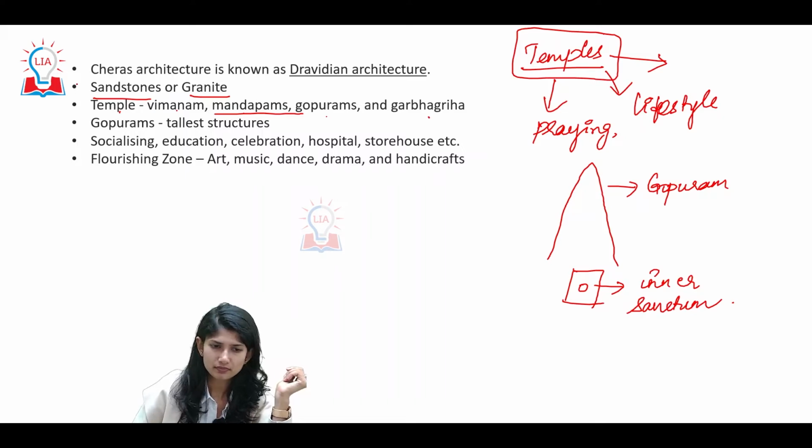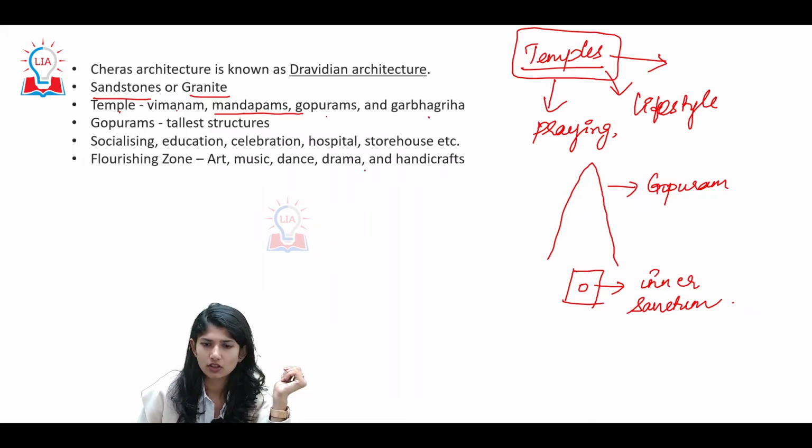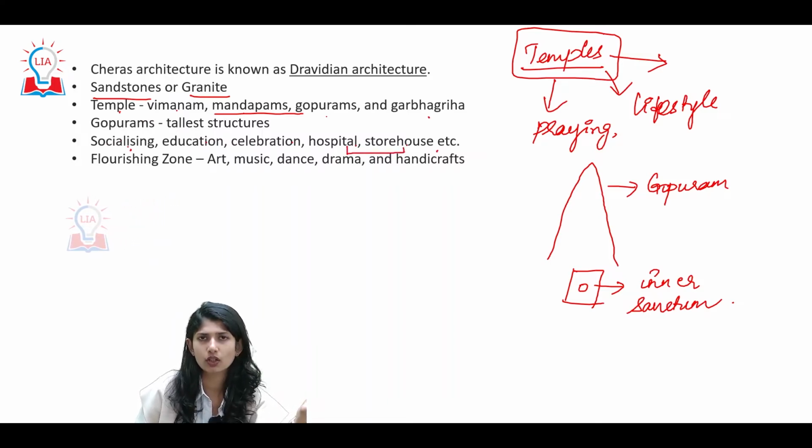Understanding? Next, the gopurams were the tallest structures, like we discussed. Your temples were zones of socializing, education, celebration, hospital, storehouse. Yes, these things we have heard about: socializing, education, celebration. What is it with respect to hospital and storehouse?